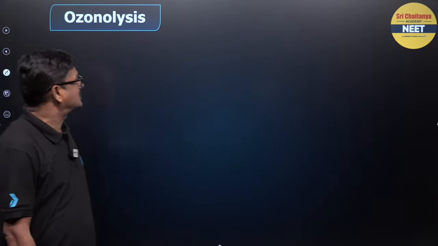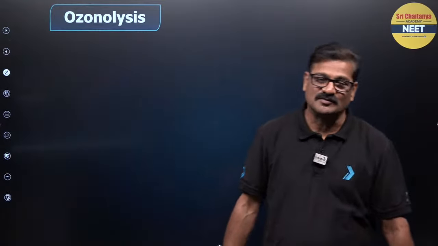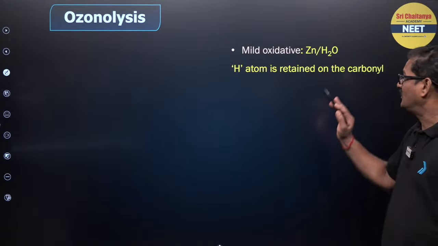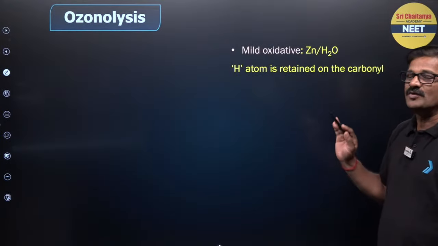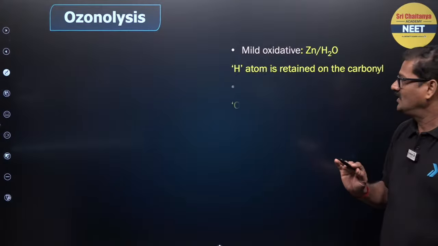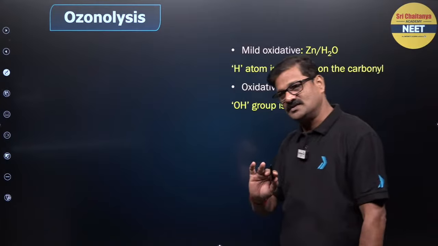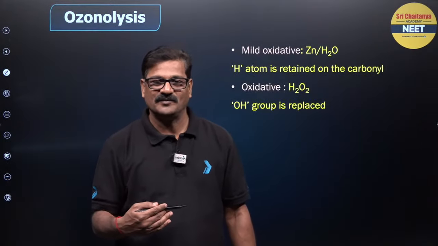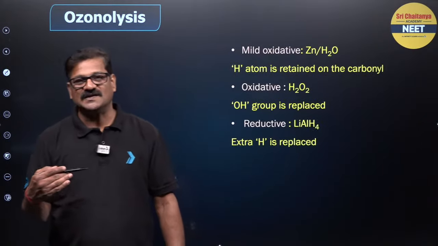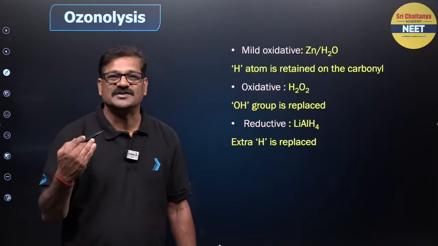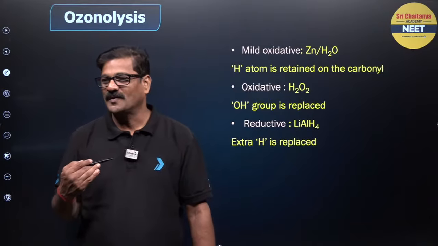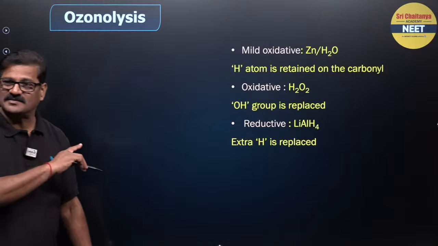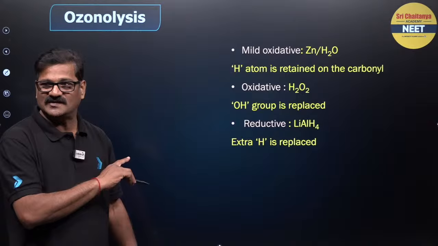And another one is ozonolysis. We discussed ozonolysis. In mild reductive ozonolysis, you can use zinc and H2O and you are going to get an aldehyde. In oxidative ozonolysis, you use H2O2 and you are going to get a carboxylic acid. You can use reductive conditions, lithium aluminum hydride, and you are going to get the corresponding alcohols. Fine.